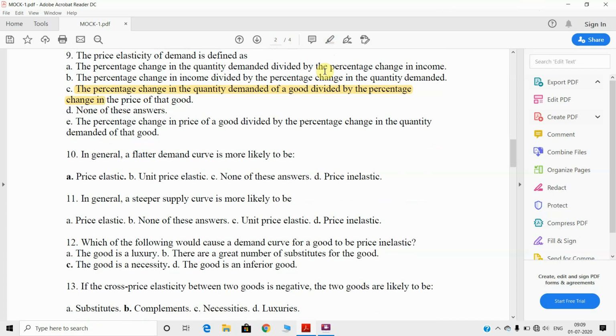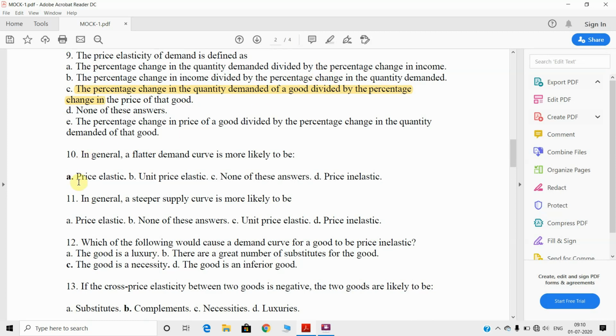Next, come to the tenth question. In general, a flatter demand curve is more likely to be elastic. That means an increase in the flatness of the demand curve increases the price elasticity, right? Because you know that when the elasticity is greater than 1, the curve is flatter. But when it is less than 1, it is inelastic, and in case of inelastic price elasticity, the shape of the curve is steeper.